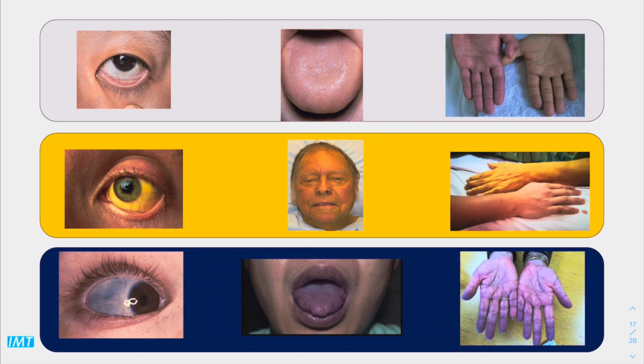These are three examples. We have the first one, which is pallor, as you can see, change in eye color, in the tongue and in the hand. Also the second example is jaundice. The third one is in cyanosis. You can see this one is central and this one is peripheral.